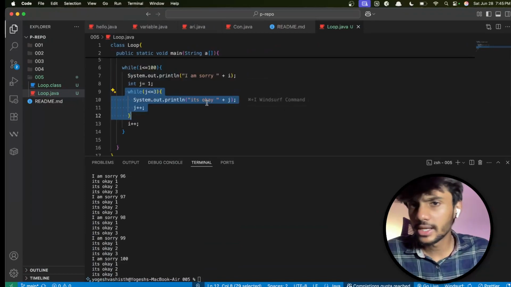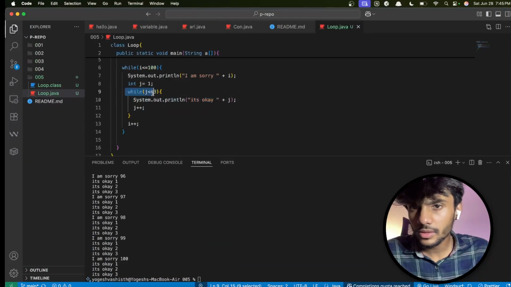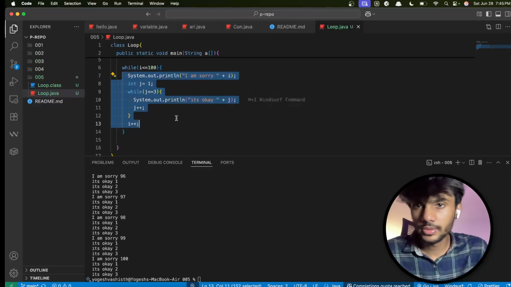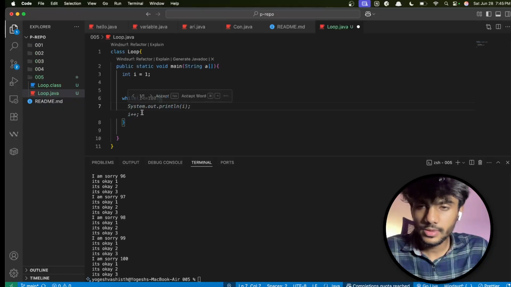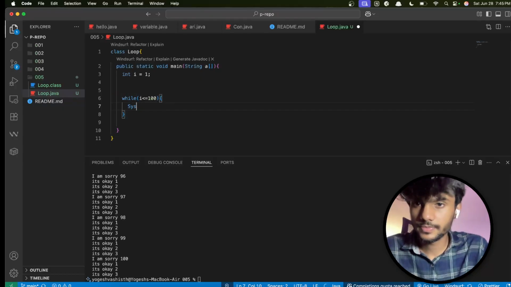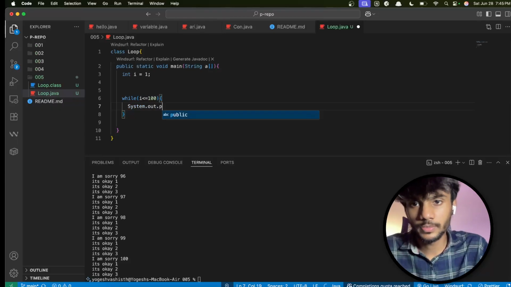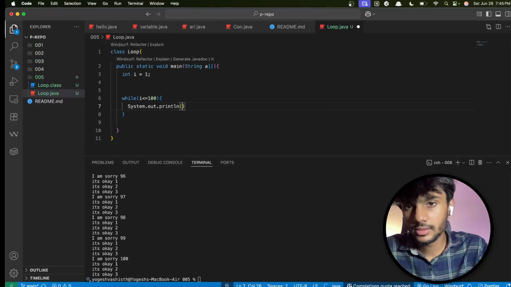The syntax is also very easy. Let us just remove the inner loop. How we do it is System.out.println.